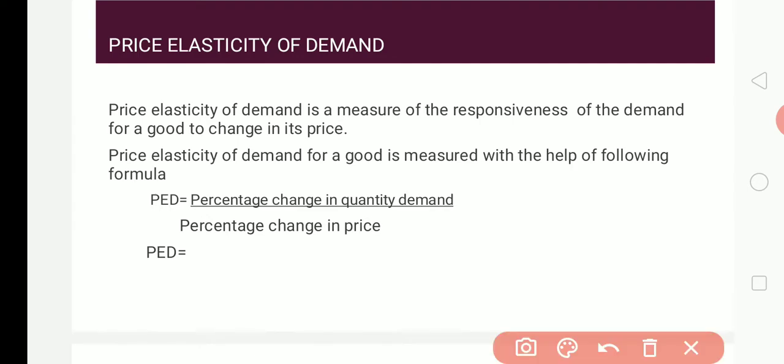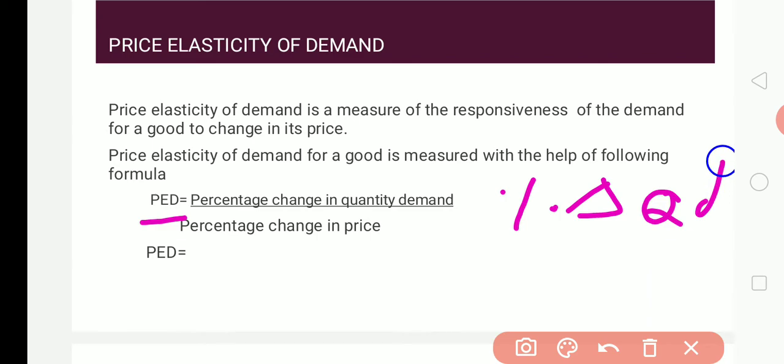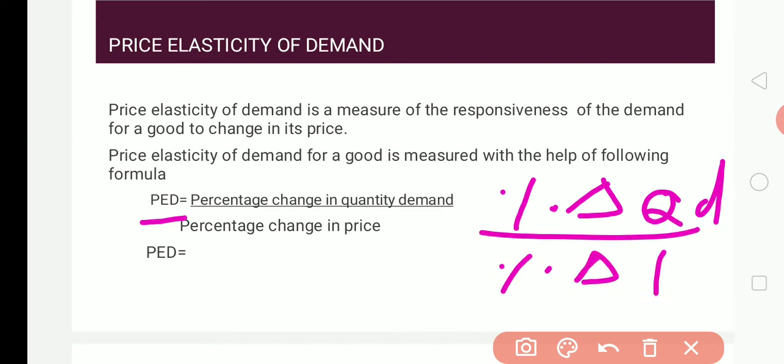The formula is given. Price elasticity of demand, in short form PED, equals percentage change in quantity demanded divided by percentage change in price.